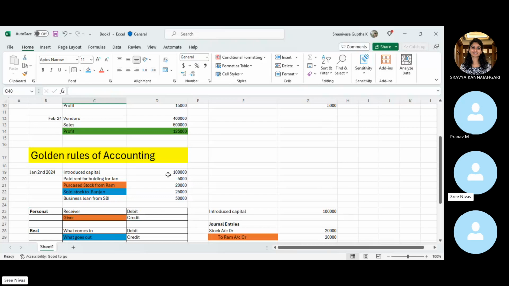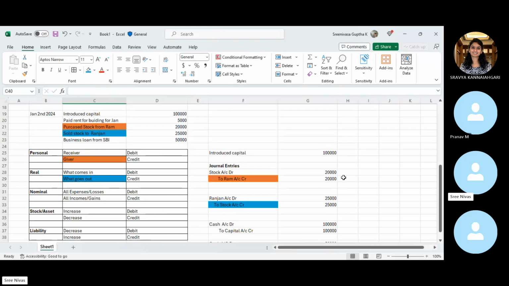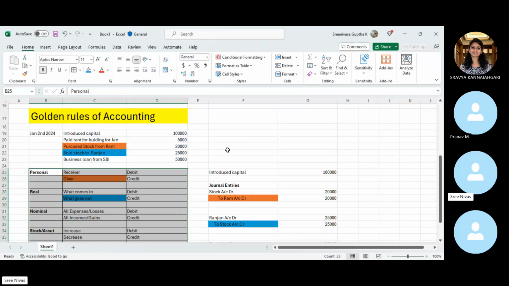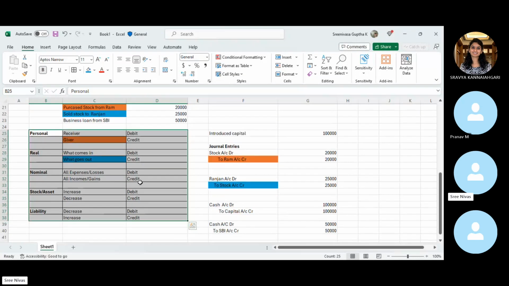Even in shops you might have seen a ledger book, in which there will be debit and credit. Slowly they moved from physical books to software like ERP or other tools, and that's why we still call it books of accounts. Every transaction in any business is recorded based on these principles only. If you try to record at least 20 or 30 different types of transactions, then you will get to know.